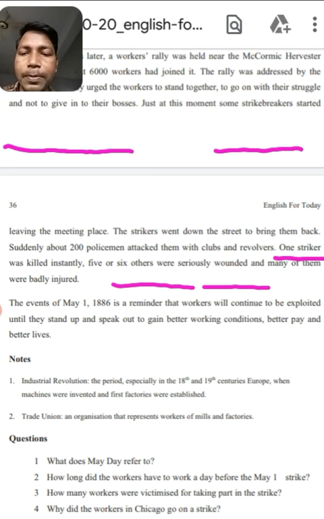and better lives. So dear students, I hope you have understood the meaning of the topic,